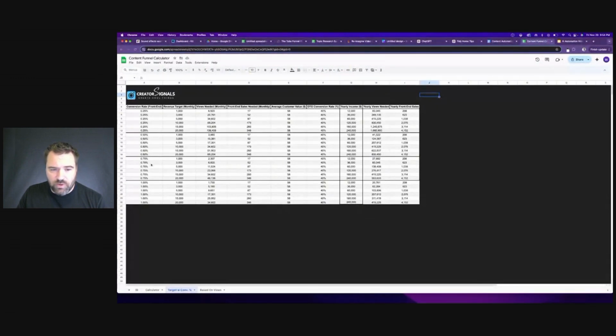And you can work that all the way up, because you can play with this and be conservative with the conversion rate, or you can look at something closer to 1%, where if you want to make 10,000 a month, you would only need 17,000 views to do $120,000 per year with this funnel.